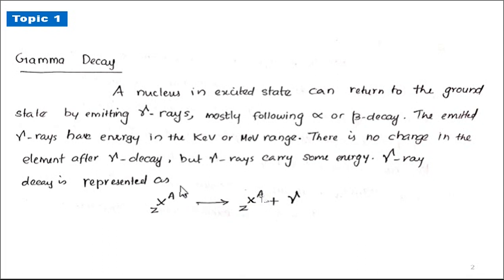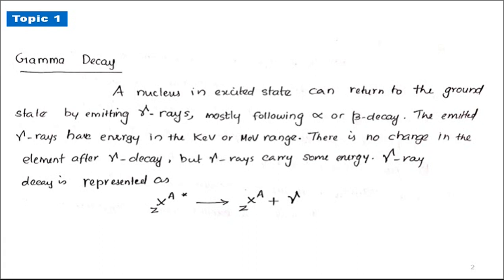In this equation, the star represents that the nucleus is in an excited state. On the right side there is no star, which means that the nucleus is in the ground state. So as a result of gamma decay, there is no change in atomic number or mass number, but there exists an energy difference between the excited nucleus and the daughter nucleus.